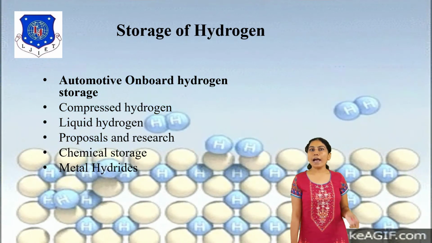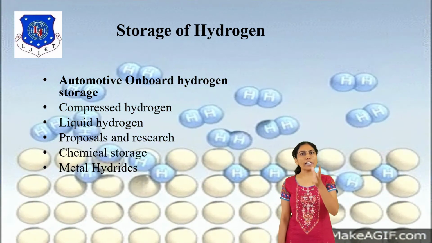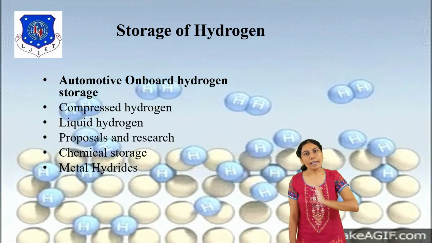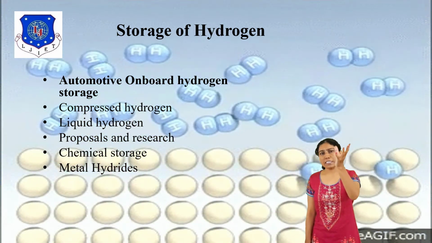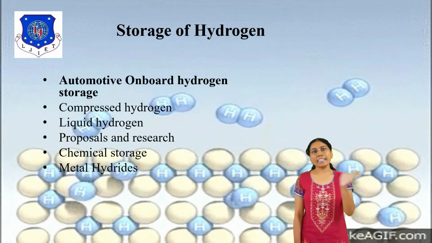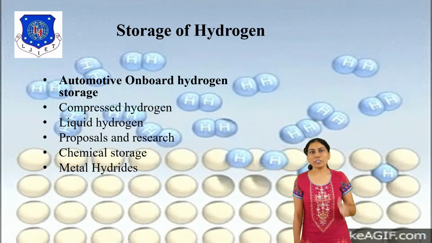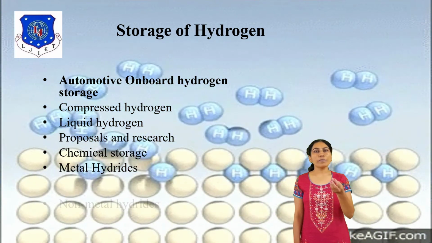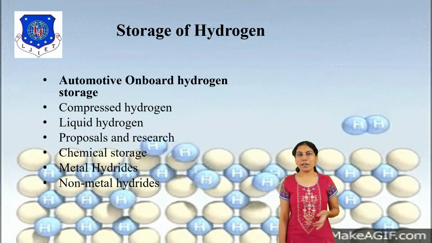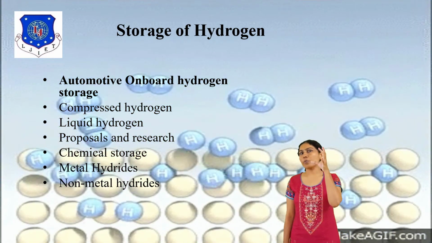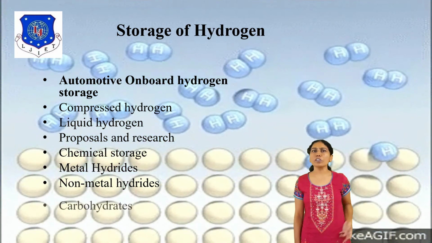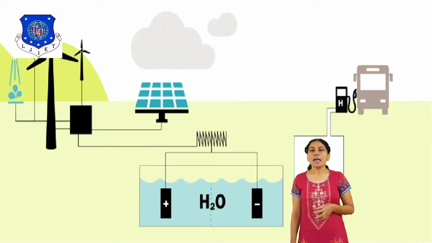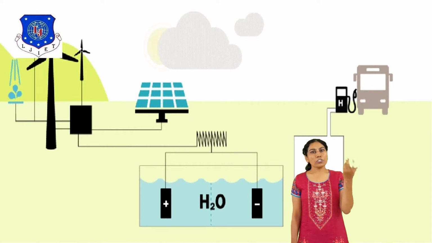Okay. Then also the metal hydride. Metal hydride is an alloy or solid compound that reacts with hydrogen gas. Under pressure the gas is absorbed; when the hydride is heated, the hydrogen is released. The release of gas depends on the pressure and temperature kept. Okay, it is a part of different metal hydrides. And also the non-metal hydride, which is usable at room temperature and easily available for hydrogen storage. Then also carbohydrates and synthetics. Okay, it is the storage of hydrogen.